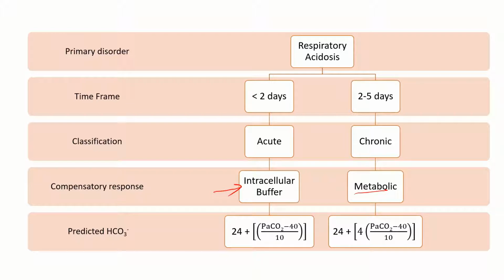Now, the calculation for predicted bicarb uses this formula in case of acute respiratory acidosis, and in case of chronic we use this formula. So we see that this part, PaCO2 minus 40 upon 10, remains the same. Also 24 here is the same. The only difference is this 4 part, which is present in case of chronic and which is not present in case of acute.